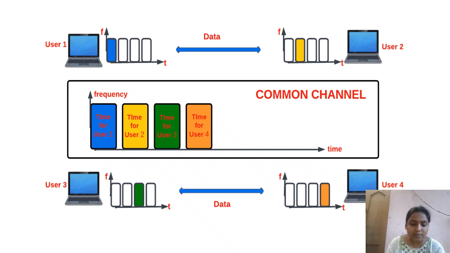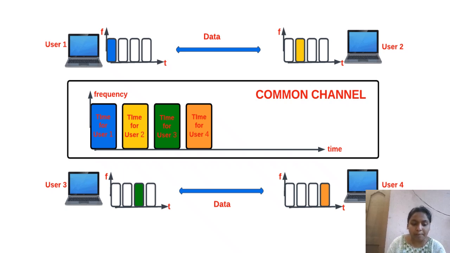User 1 transmits its data in its allocated time slot only. Each station needs to know the beginning of its slot and the location of its slot. Each user should know when its time slot is beginning and the location of the time slot.